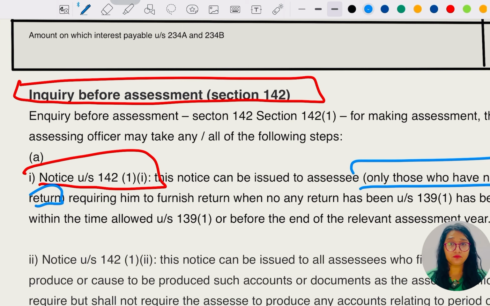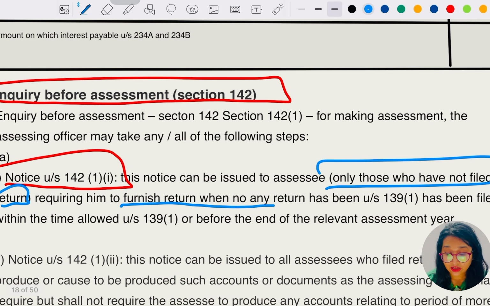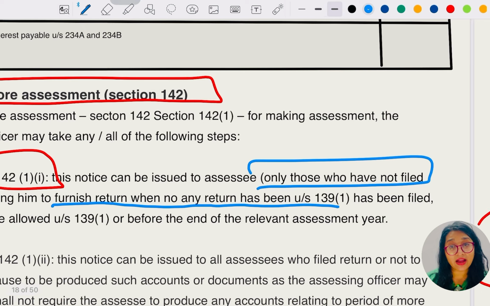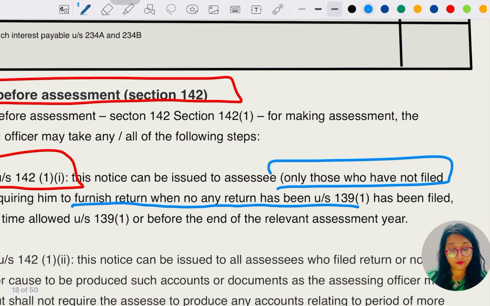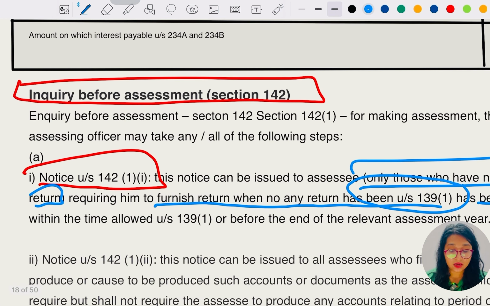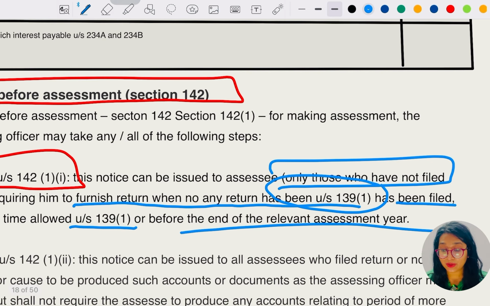As I said, notice is issued to those individuals, those assessees who have not filed the return. So remember 142 subsection 1 clause 1, requiring him to furnish the return when no return under section 139 subsection 1 has been filed, within the time limit under 139 subsection 1 or before the end of the relevant assessment year.